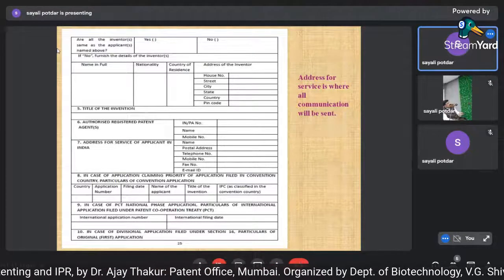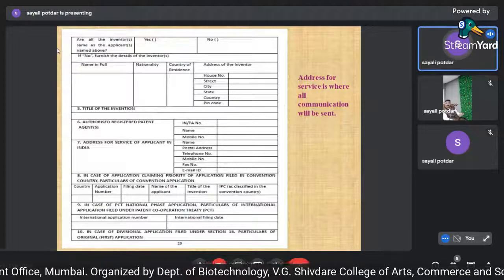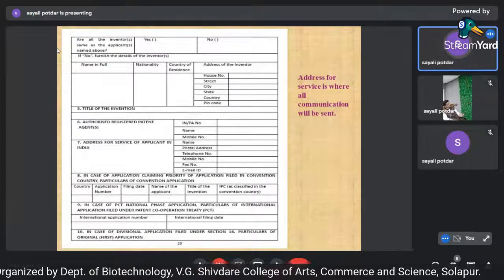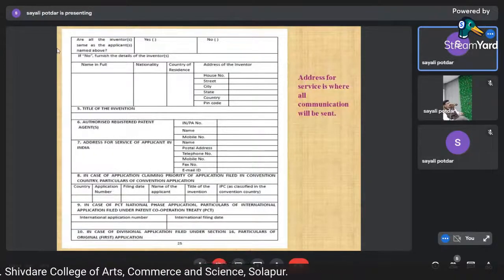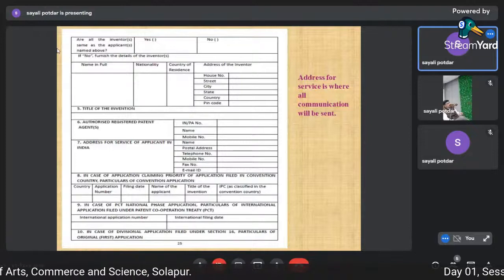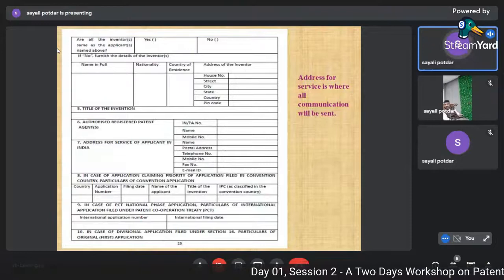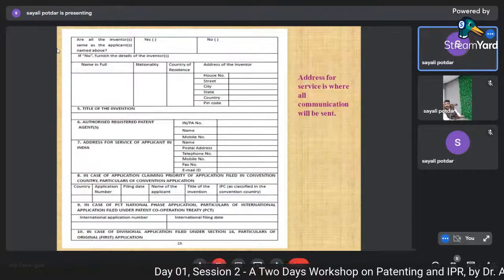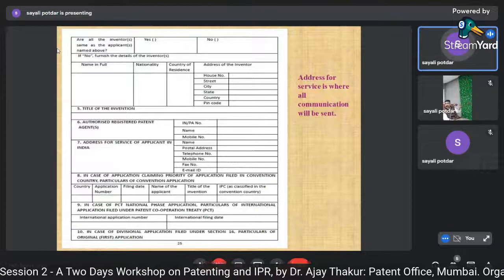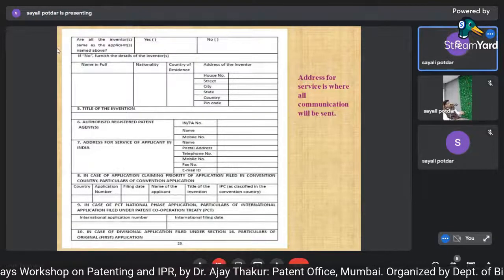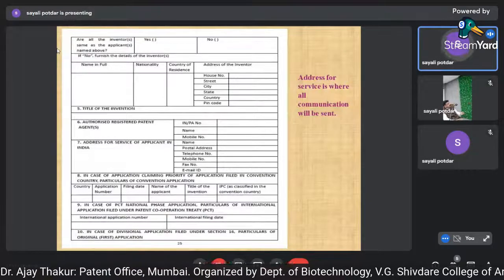You can see. Then you file the application jurisdiction-wise. If you are filing in Bombay jurisdiction, you have to give that. Then if you are claiming priority, in the sense that you are filing a divisional application, here the date of the parent application has to be mentioned, right? So this is the form which we require to fill, and mind you, all the signatures.